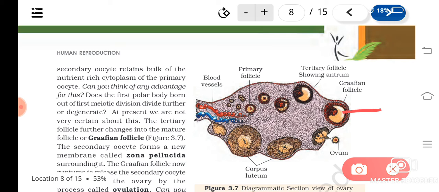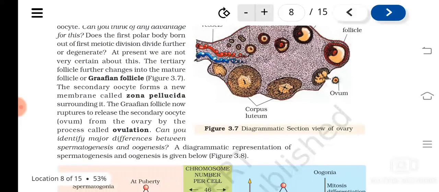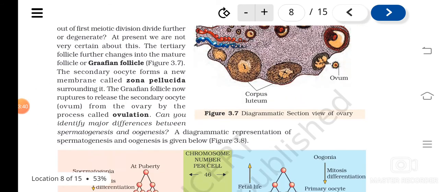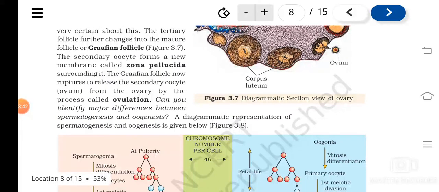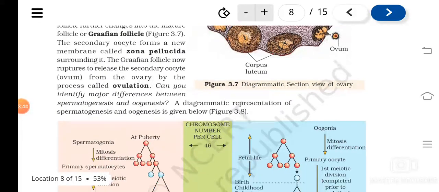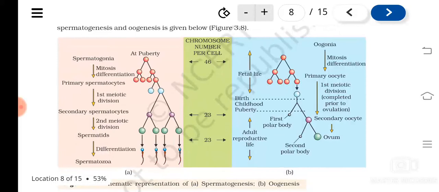Secondary oocyte or ovum, that will get released from the Graafian follicle by a process called ovulation. And the secondary oocyte also forms a new membrane, that is known as what? Zona pellucida. Now the rest of the process will take place only after the fertilization. You can just see the diagram here and compare.